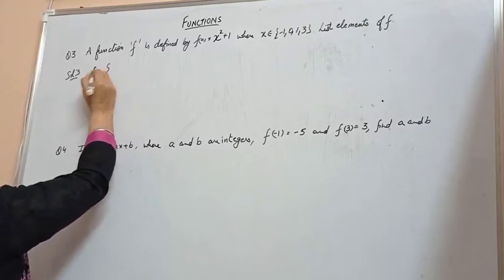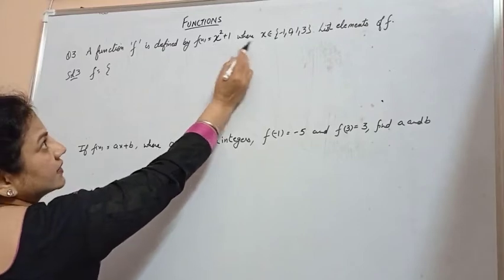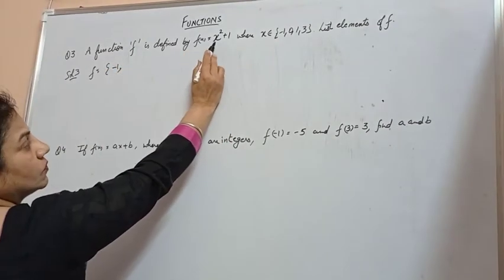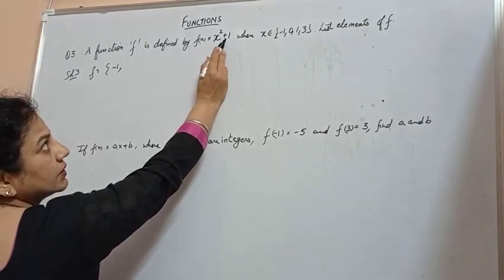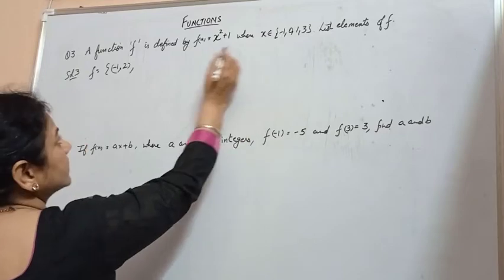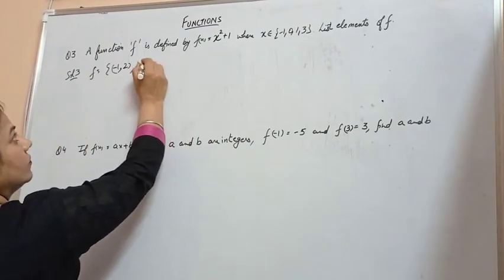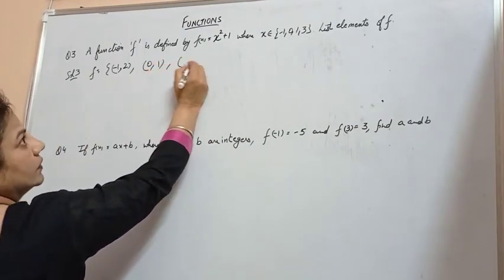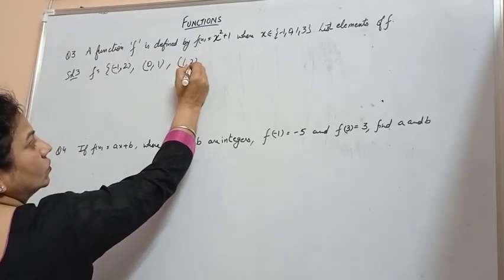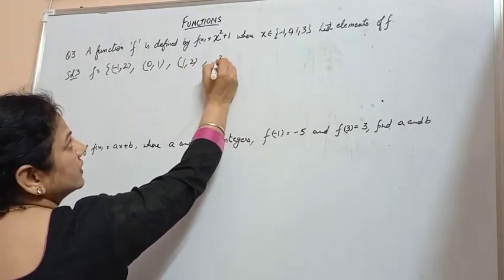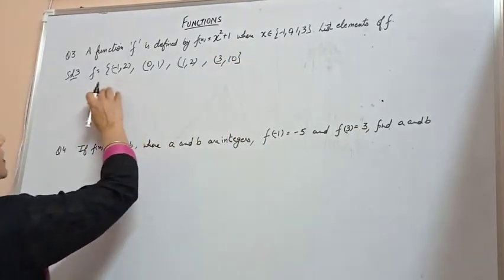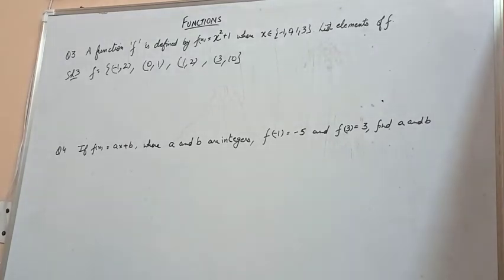this is my function. Give the value of x as -1. Correspondingly the value of f(x) is equal to (-1) square is 1, plus 1, 2. Give the value of x as 0. We have 1. The value of x as 1: 1 square is 1, plus 1, 2. Give the value of x as 3. So 3 square is 9, plus 1, 10. So these are the elements of function f.